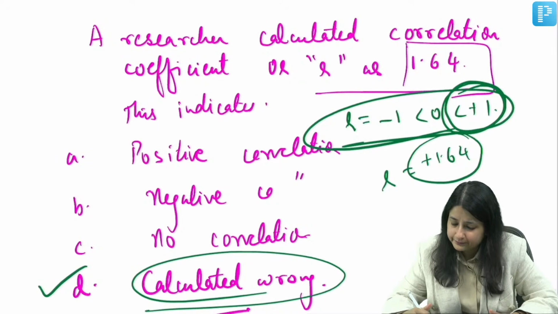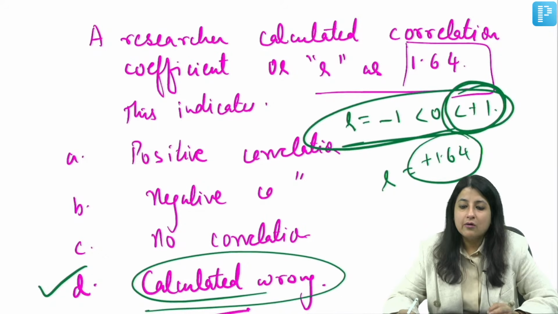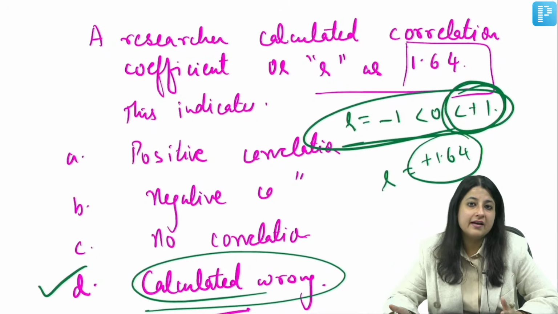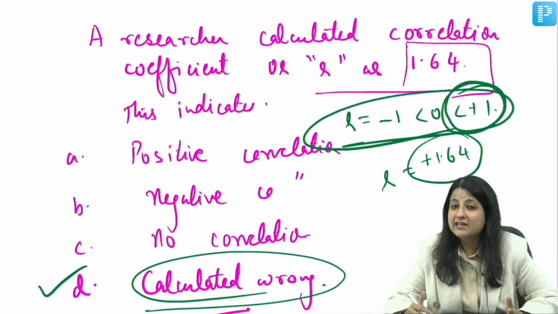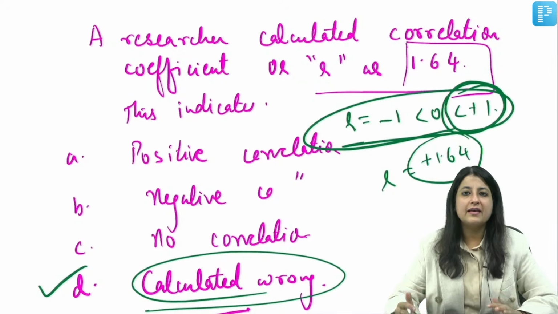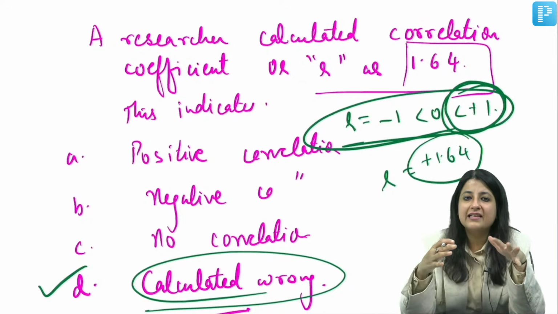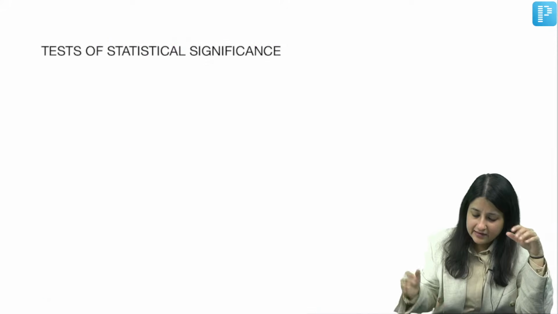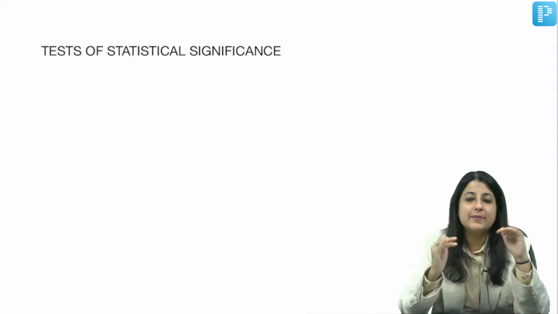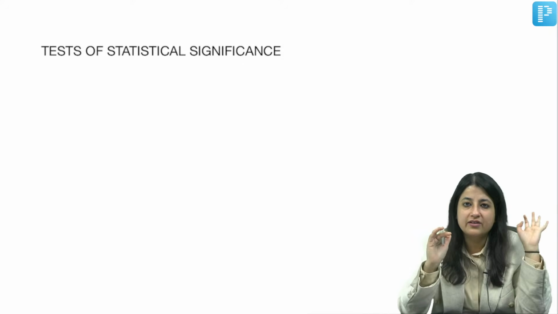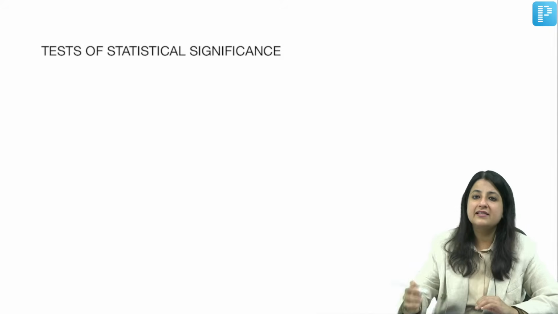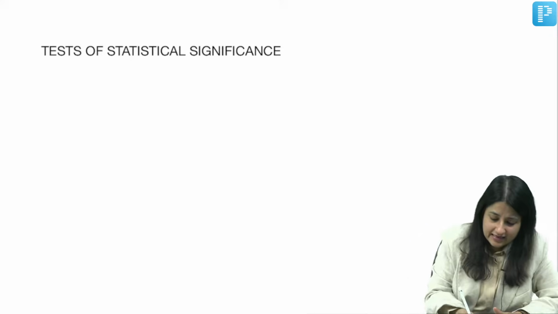Alright. Chalo. Now one more last topic for the day which I'm going to revise with you because it's important, since upcoming FMG exams are rahe hai. Last NEET PG also we got a question on that. So it's a highly likely chance that test of statistical significance can get repeated in our FMG exams, because in the last NEET PG they gave a question on it and the FMG exam is round the corner. So let's understand this in another 5 to 10 minutes. That's the last topic for the day.